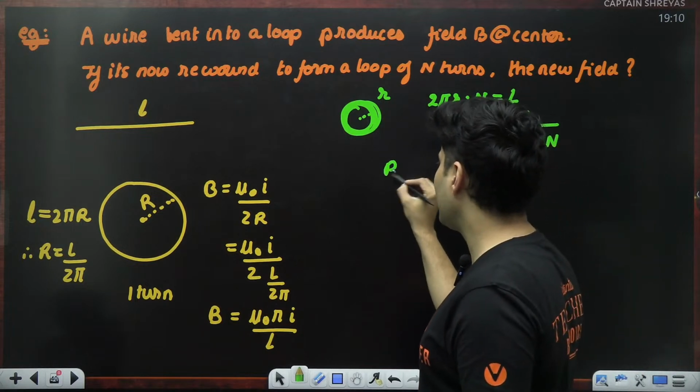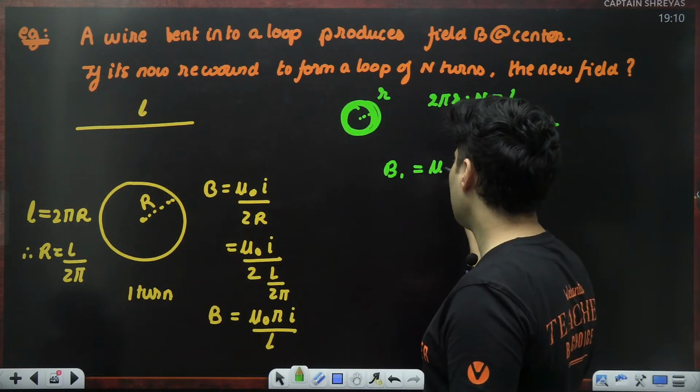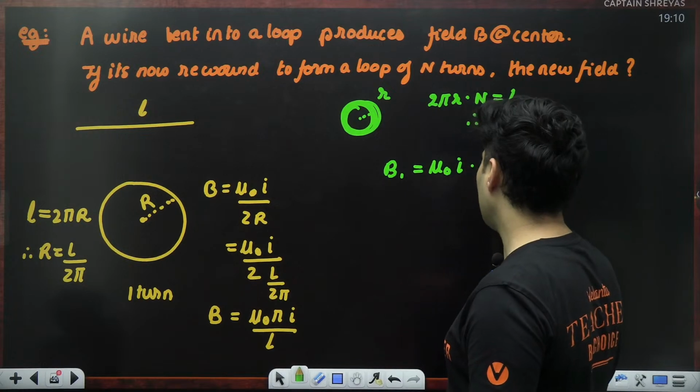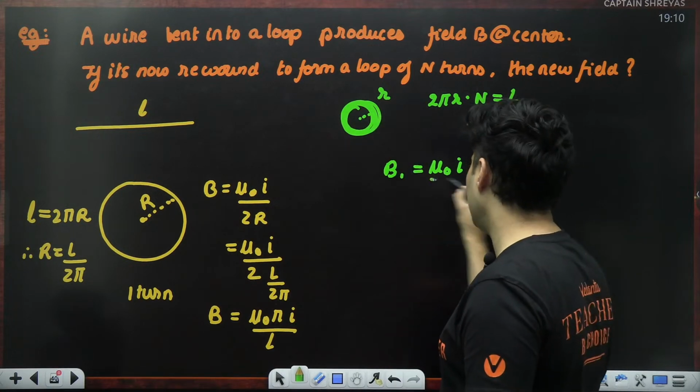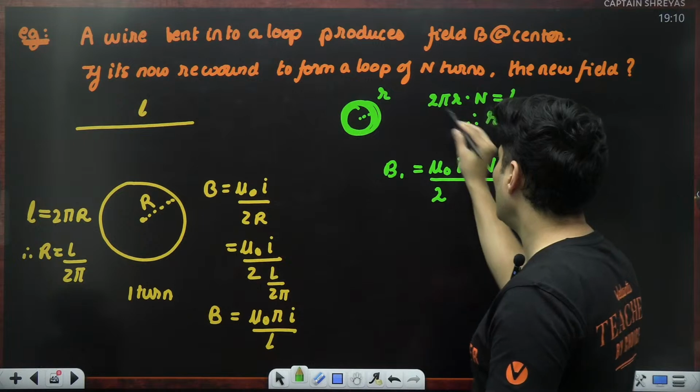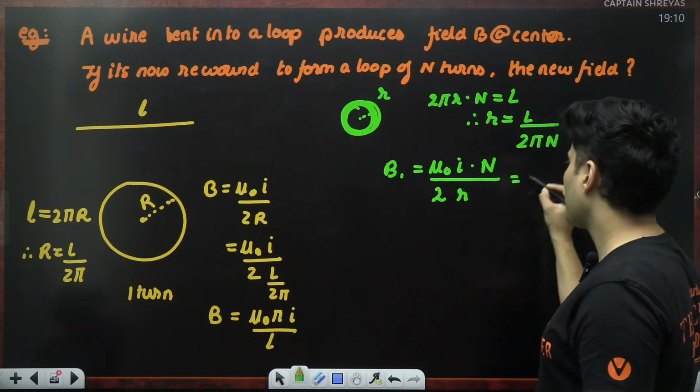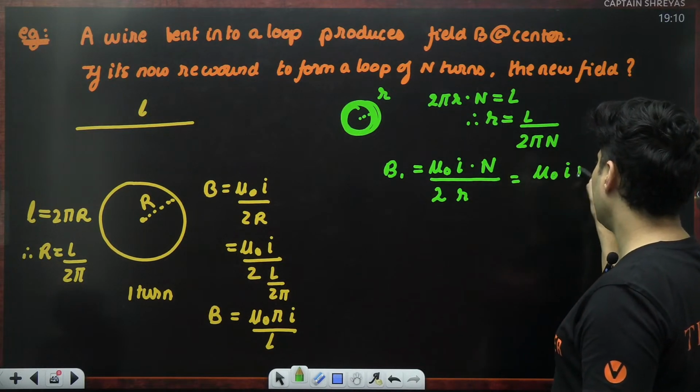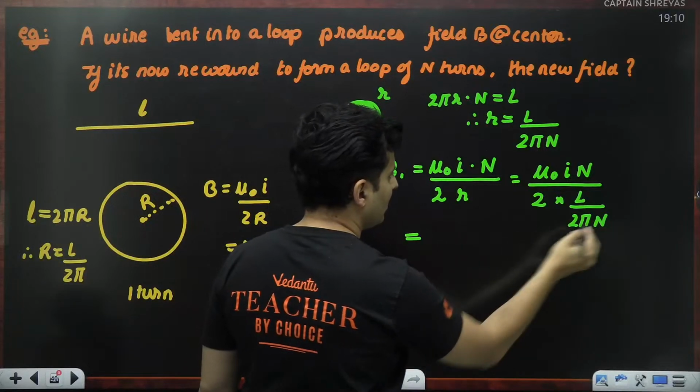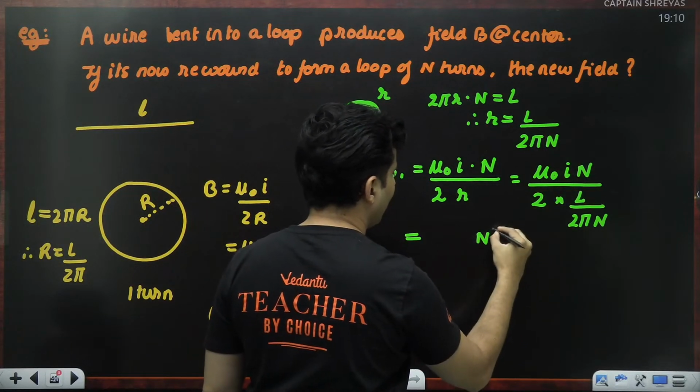Now at the center, the new field will be mu naught current, but multiplied n times because there are n turns, divided by 2, but the new radius. So this will be mu naught current into n, and n and n will become n square.